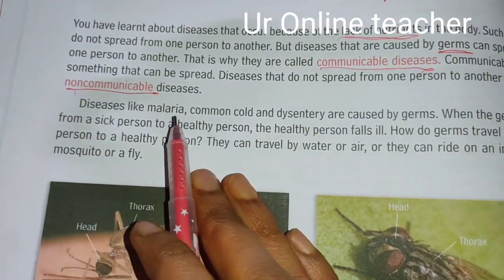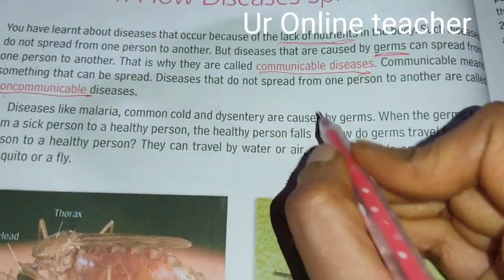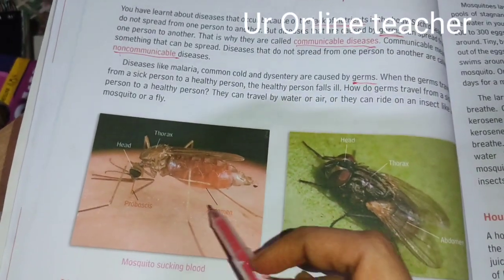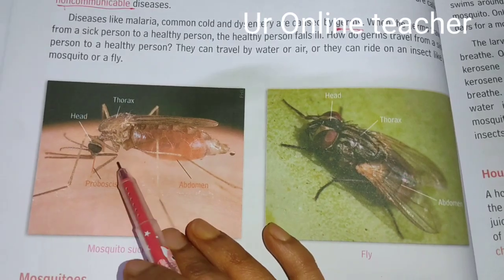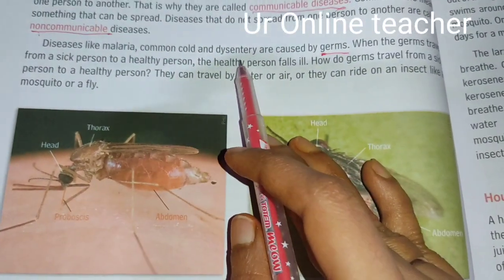So diseases like malaria, common cold, dysentery, these are all caused by germs. Malaria is caused by mosquitoes sucking blood. See here, malaria is caused by mosquito. We know that it will spread the germs. Common cold also, dysentery, all this.